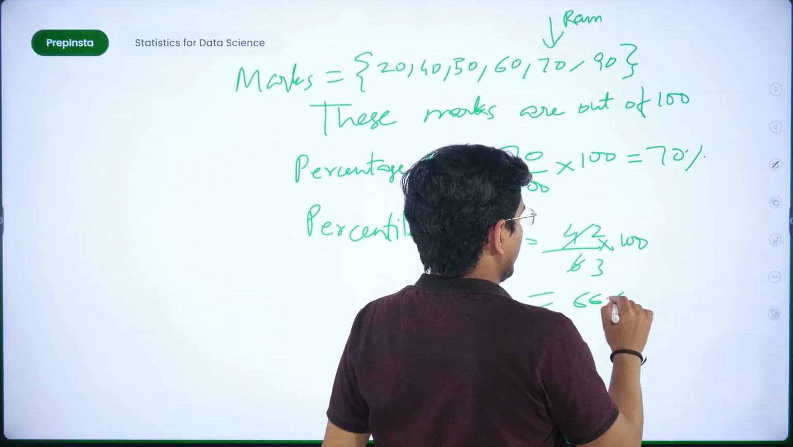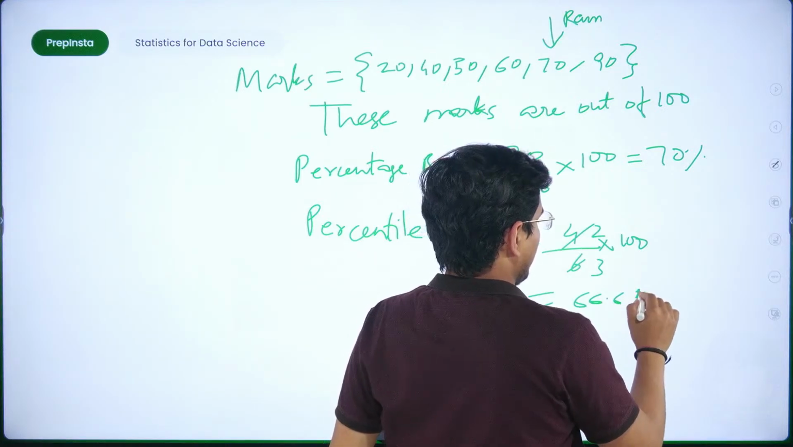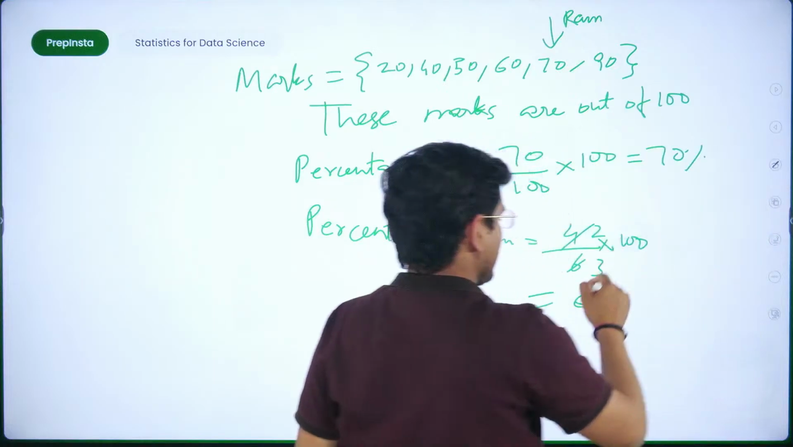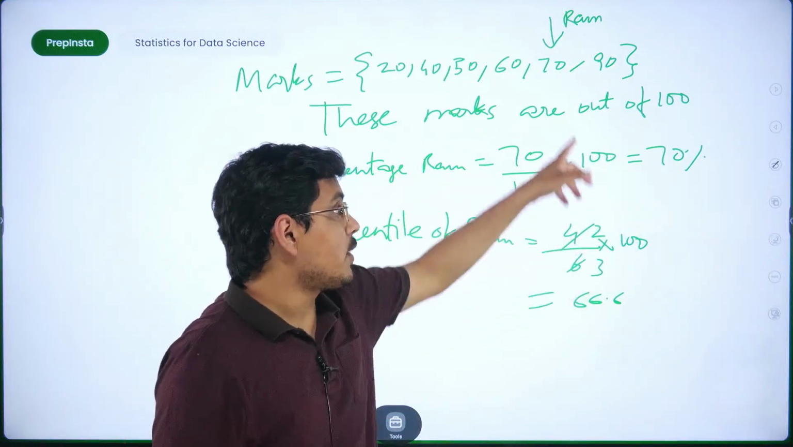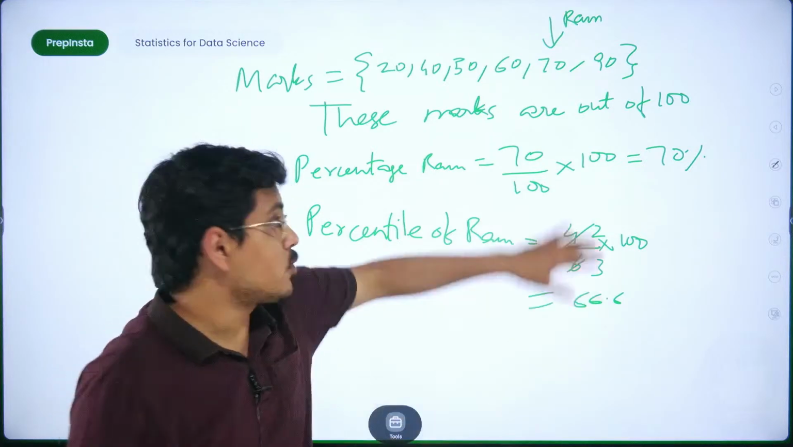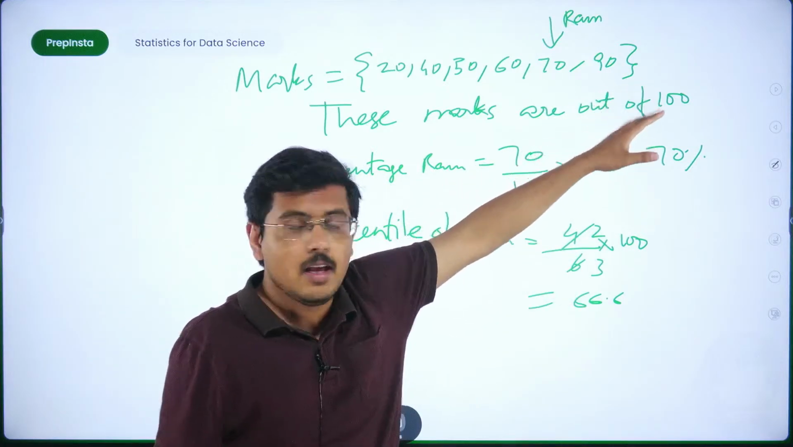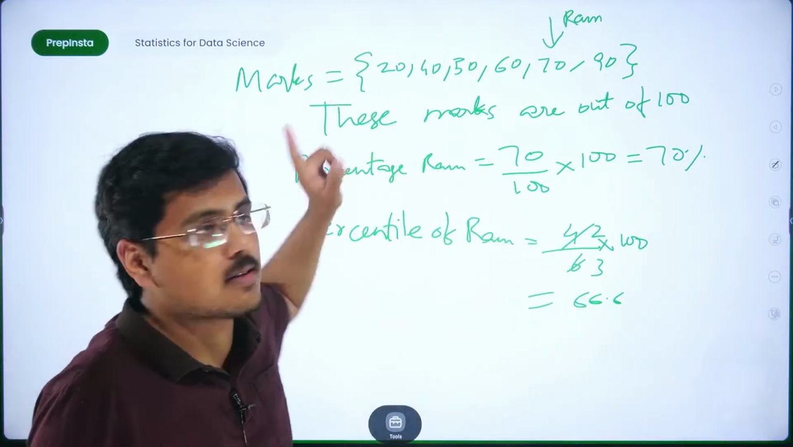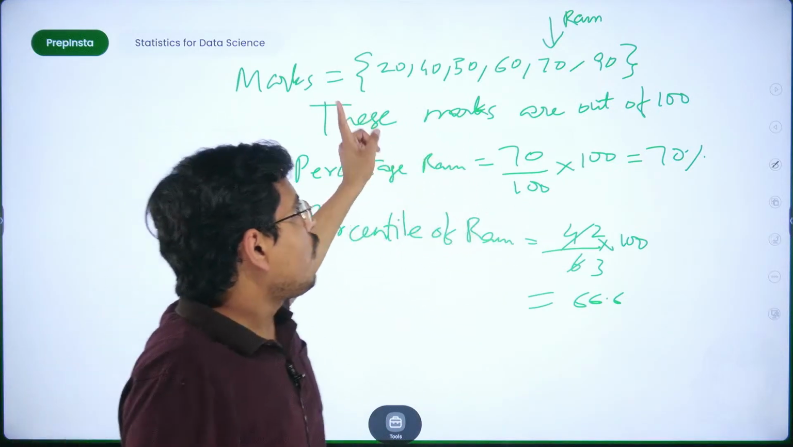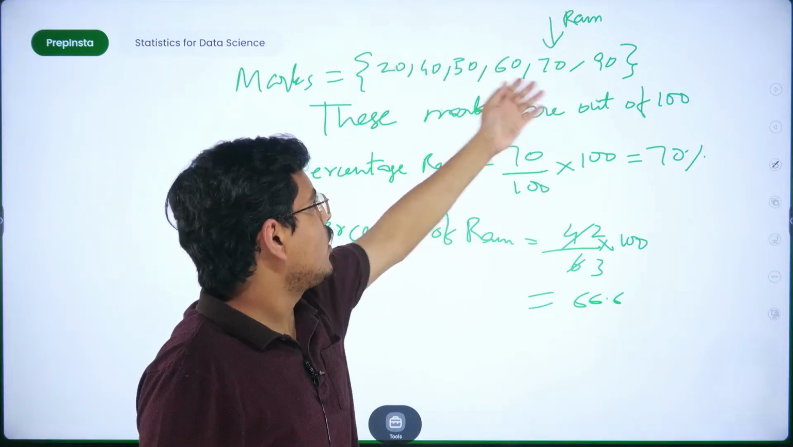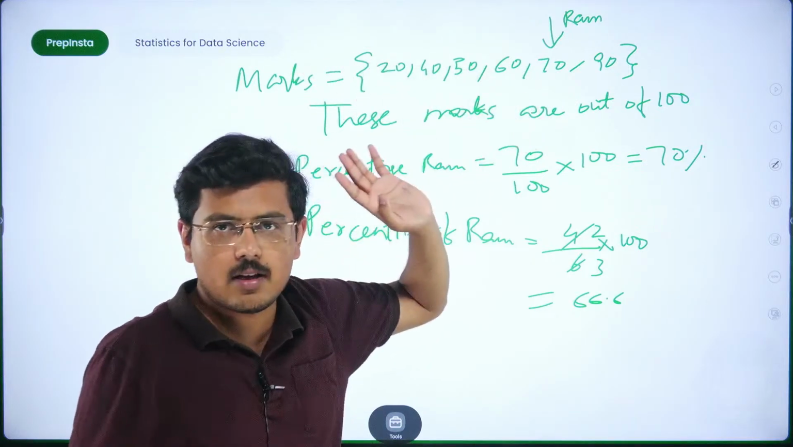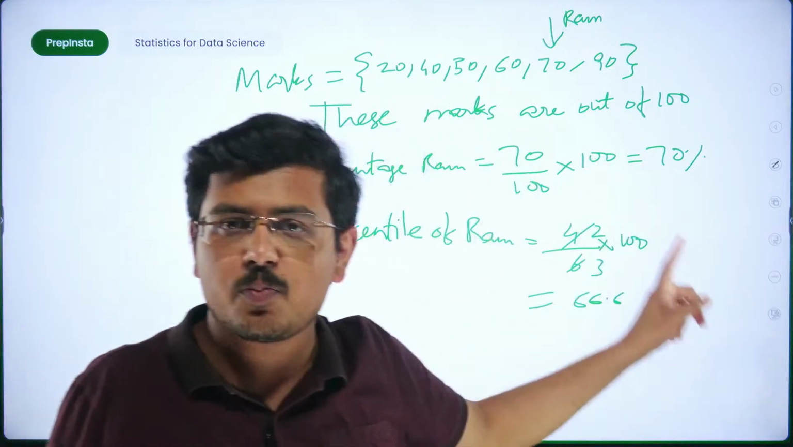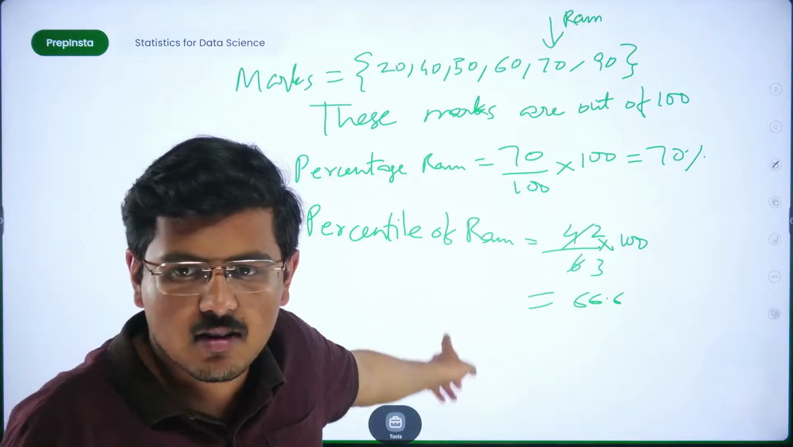which roughly translates to 66.6%. So this 66.6 that you get here is actually the percentile of Ram. Ram scored 70% marks, but he is ahead of 66.6% of students of the class. These are only 6 students in his class, and he is ahead of 66.6% students. Is it clear?